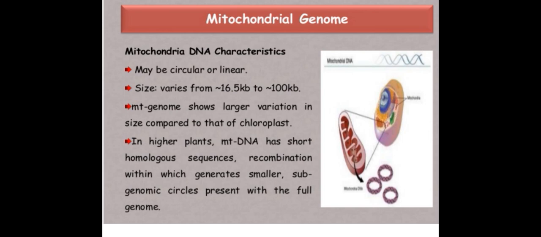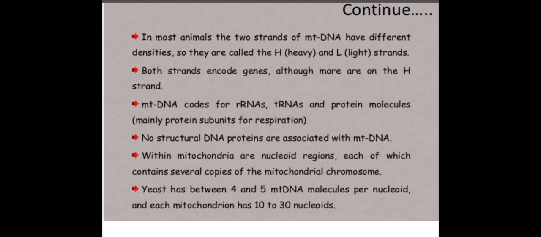Mitochondrial genome: mitochondrial DNA may be circular or linear. Size varies from 16.5 kb to 100 kb. The mtDNA genome shows large variation in size compared to that of chloroplast. In higher plants, mtDNA has short homologous sequences, and recombination within these generates smaller subgenomic circles present in the full genome. In most animals, the two strands of mtDNA have different densities, so they are called the H (heavy) and L (light) strands. Both strands encode genes, although more are on the H strand. mtDNA codes for rRNAs, tRNAs, and protein molecules, mainly protein subunits for respiration. No structural DNA proteins are associated with mtDNA.